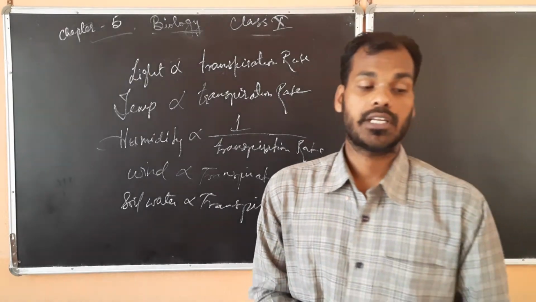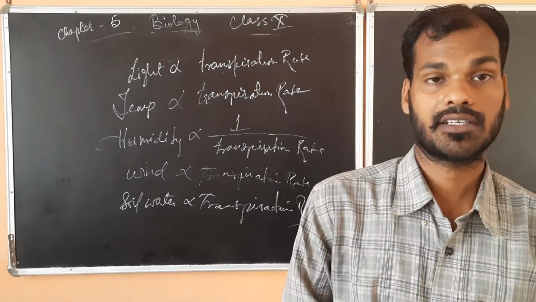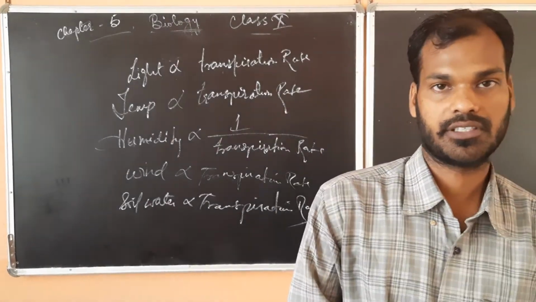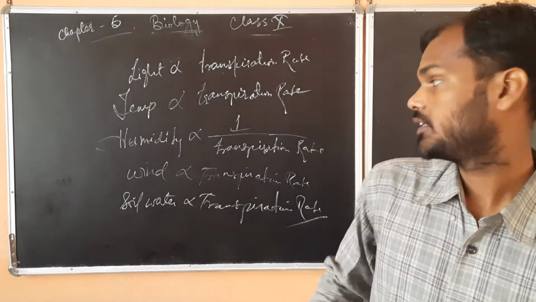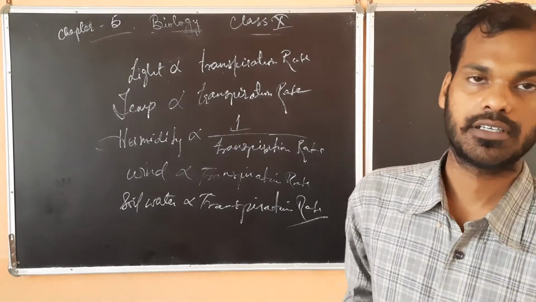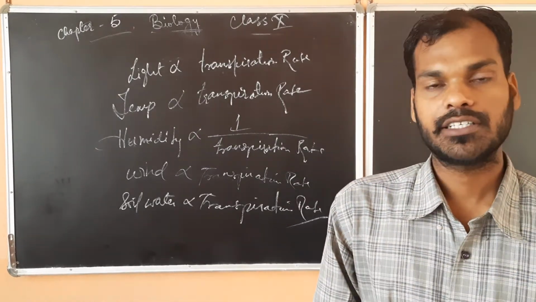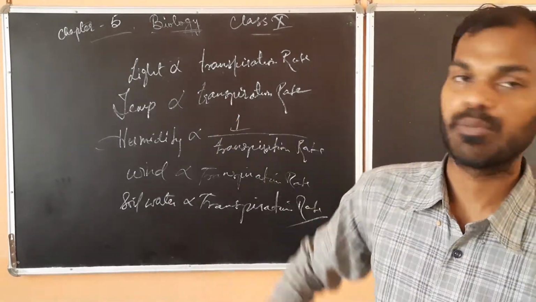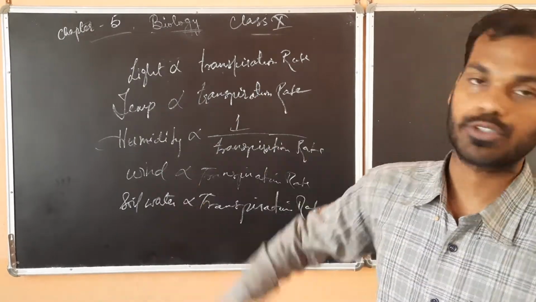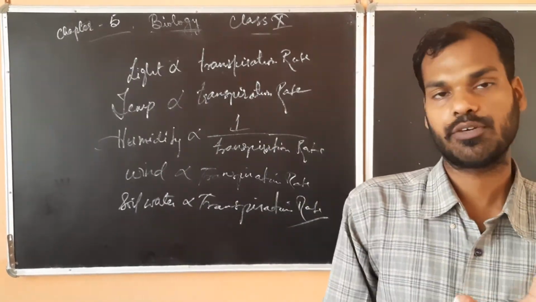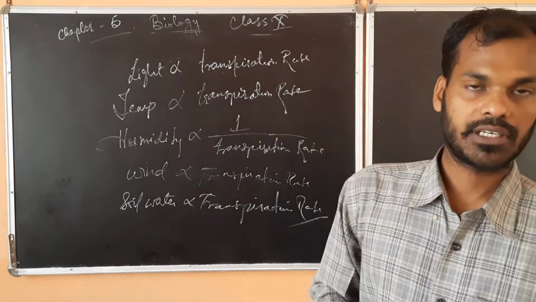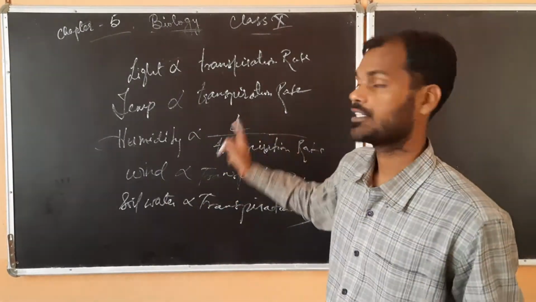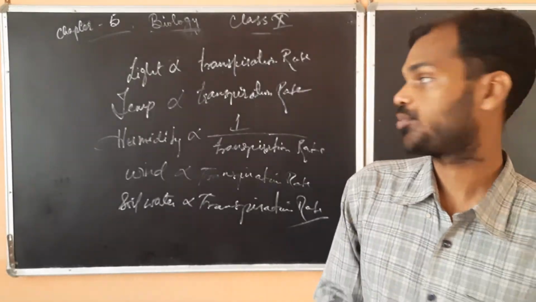Today I am going to tell you about the factors which are affecting transpiration. The factors are light, temperature, humidity, wind speed, and soil water. If we talk about light, more light is directly proportional to transpiration rate, meaning if light is more, transpiration will be more. Here also temperature: if the temperature is more, the transpiration rate will be more, it is directly proportional.